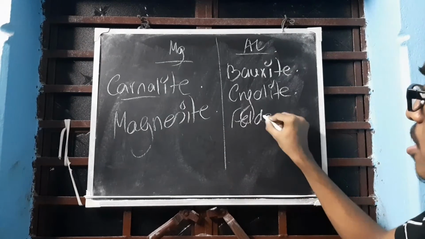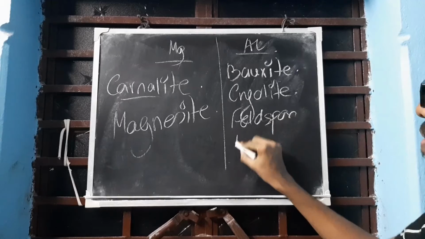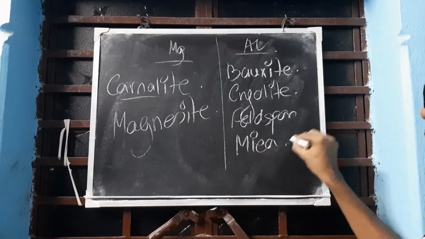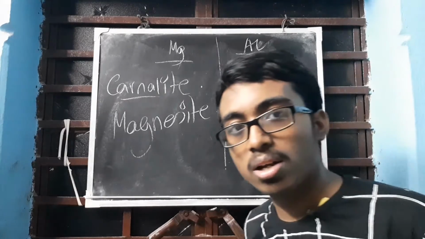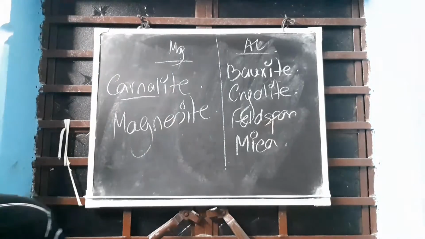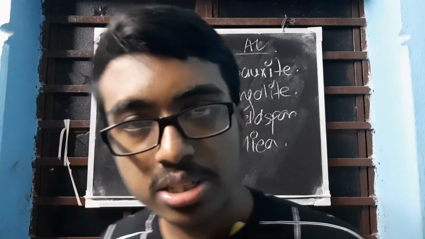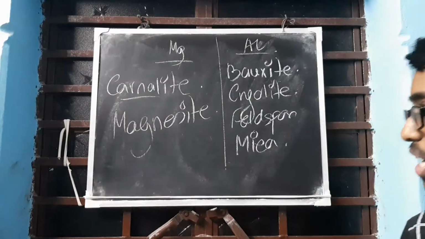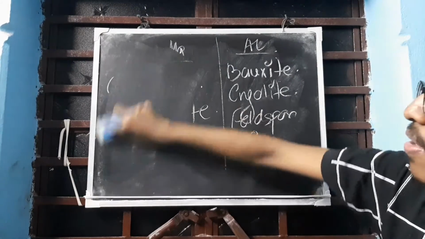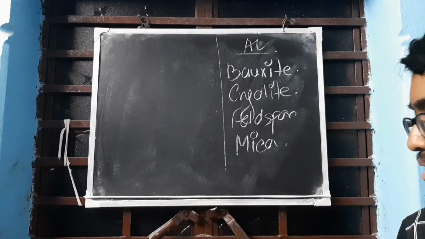Next you have feldspar, and mica, which has a very huge formula. Feldspar, if you can remember, you can. Mica is a huge one. These two you have to read: bauxite and cryolite. Next comes zinc. For zinc you need to remember zinc blende.